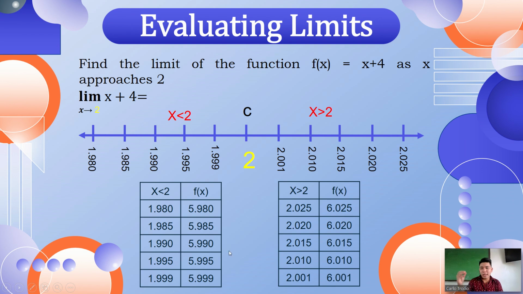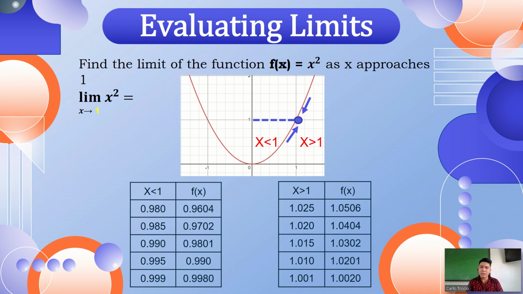And as you can see, as it approaches 2, it is equal to 5.999. It is almost what? 6. The same also with the other side. It is almost 6. 6.001 and then 5.999. See? This is how you're going to find the limits. Therefore, the answer of the limit of the function x plus 4 as x approaches 2 is equal to 6. Another example. This is evaluating limits again.